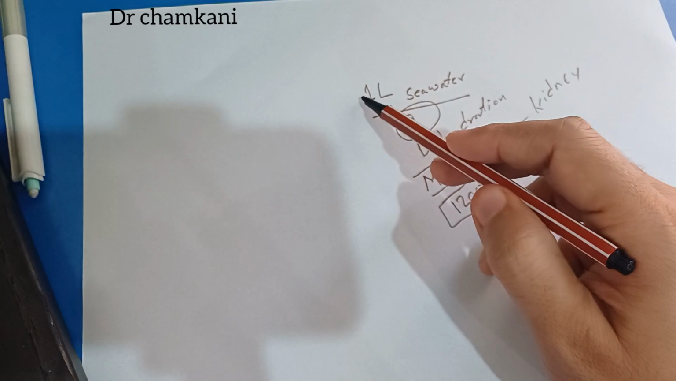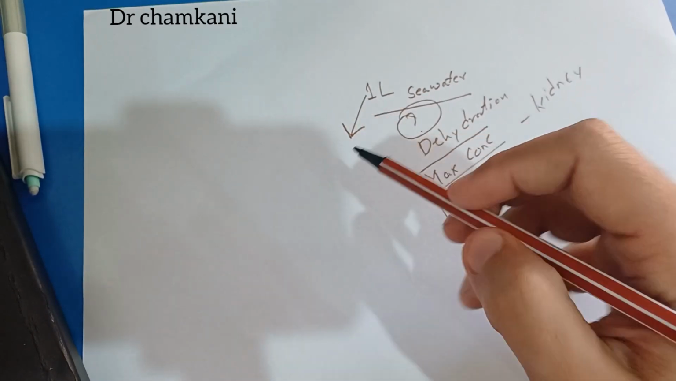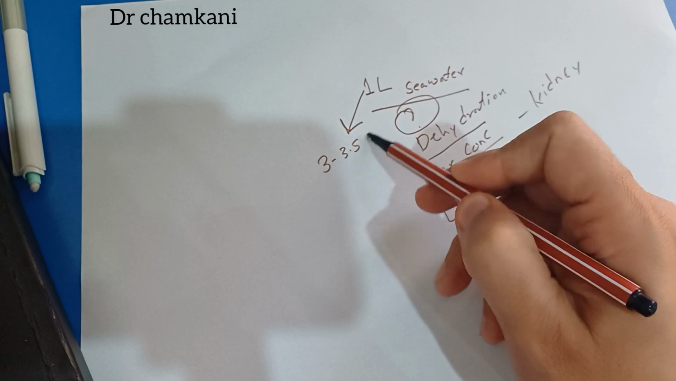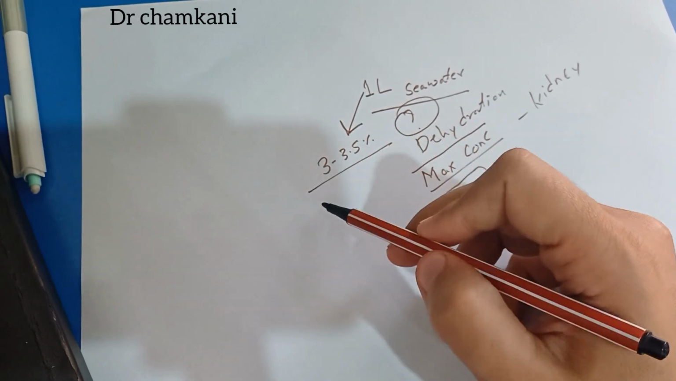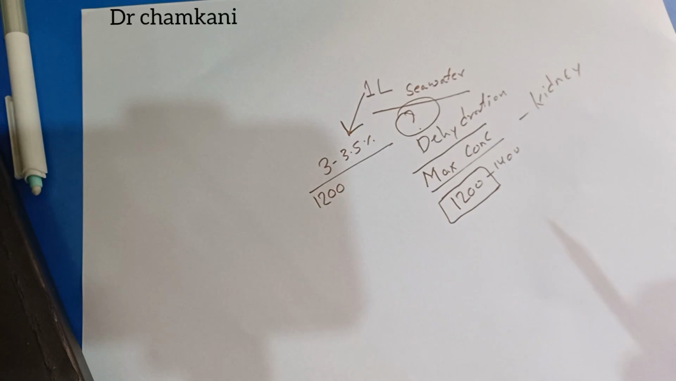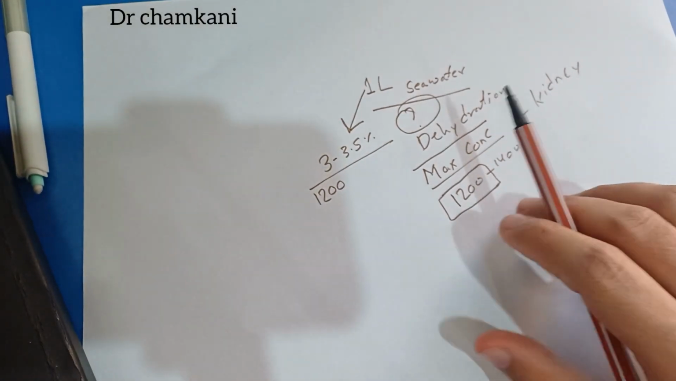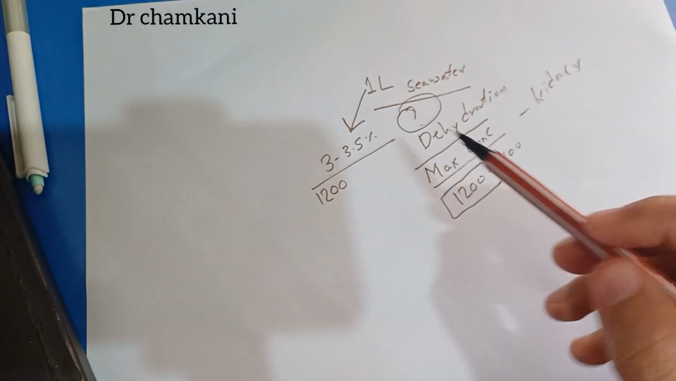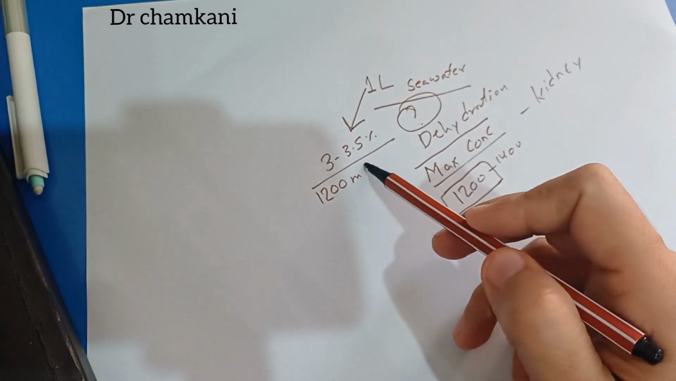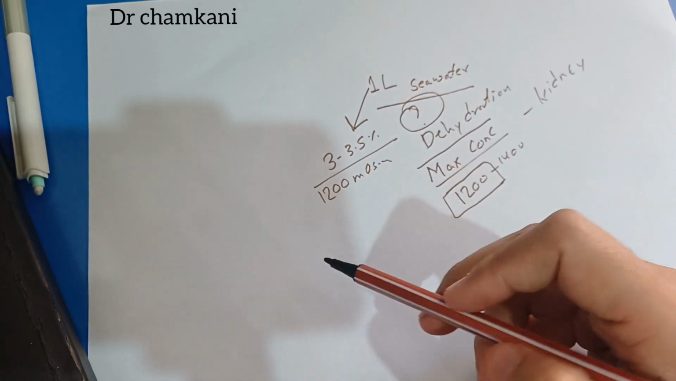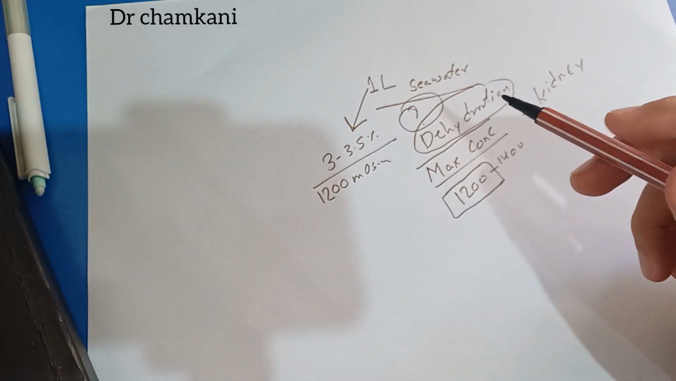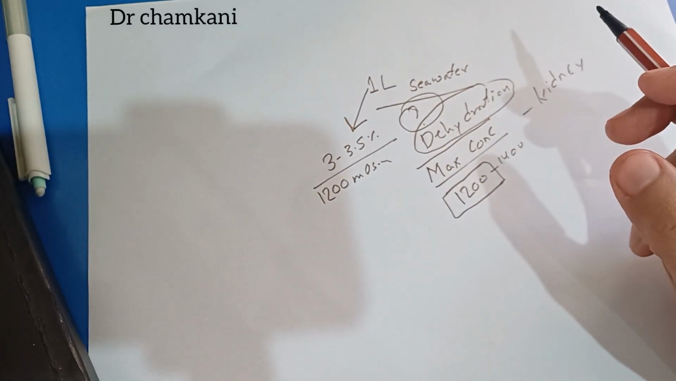And when someone drinks 1 liter of seawater, it contains around 3 to 3.5% sodium chloride, and its osmolarity is also around 1200 milliosmol. So if the human kidney has a maximum concentrating ability of around 1200, and 1 liter of seawater also contains around 1200 milliosmoles of sodium chloride, then why does dehydration occur in people who drink seawater?